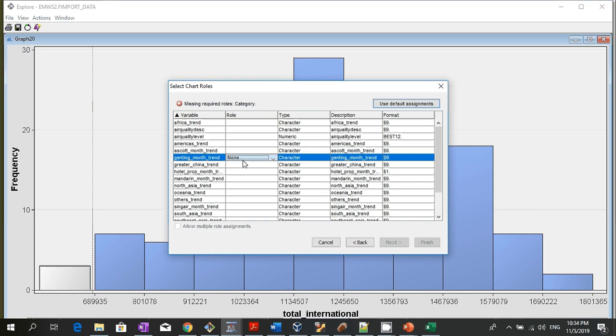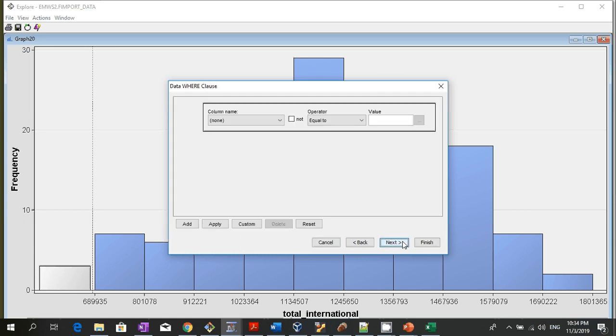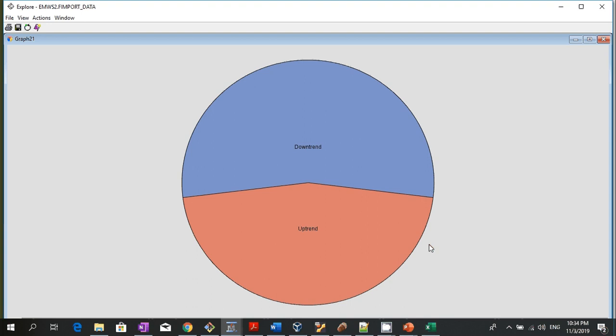Genting month, category. Select plot, select the pie chart, and set the field that we want to draw the pie chart on, and we set the row as category. Next and finish. So this is the pie chart of Genting Singapore trend out of the 130 records.